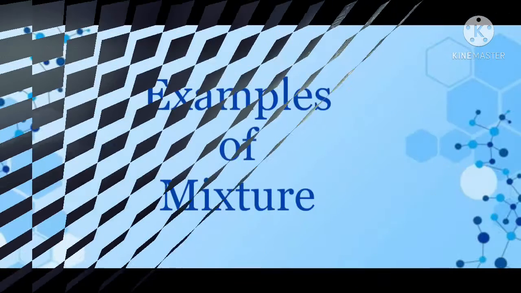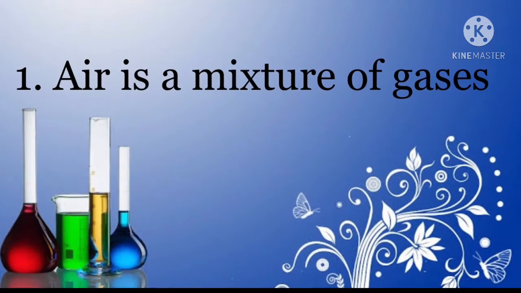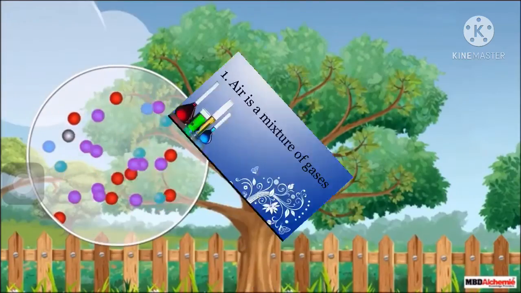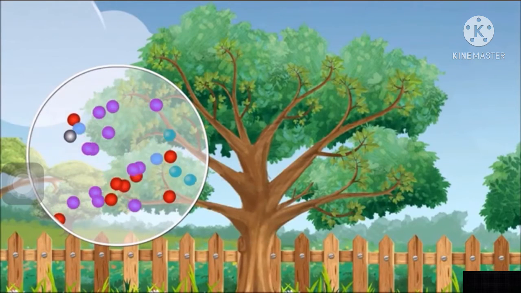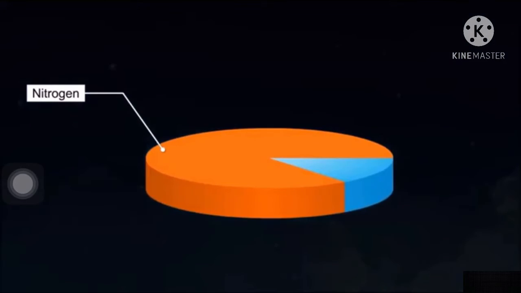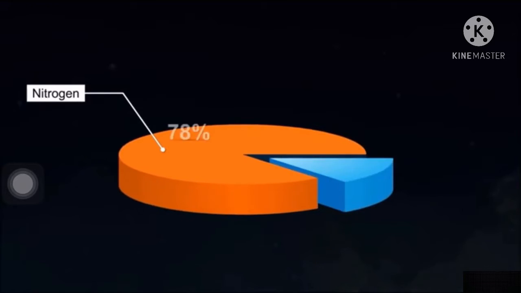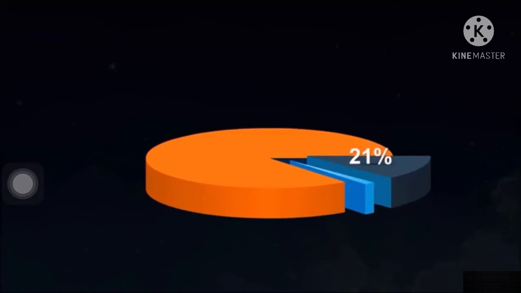Next we will see some examples of mixtures. The first one is that air is a mixture of gases. The air that surrounds us is composed of many gases. The biggest component of air is nitrogen, which is present at 78% in air. Out of the remaining 22%, 21% is composed of oxygen.